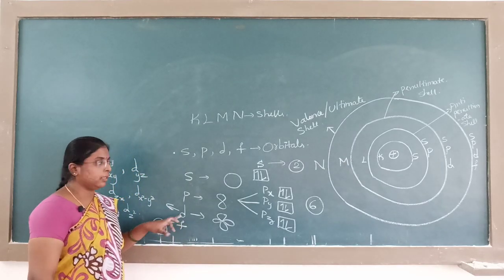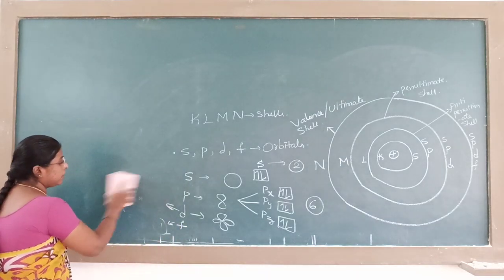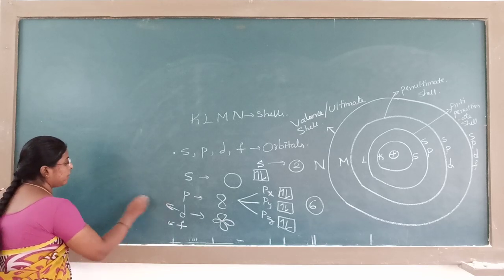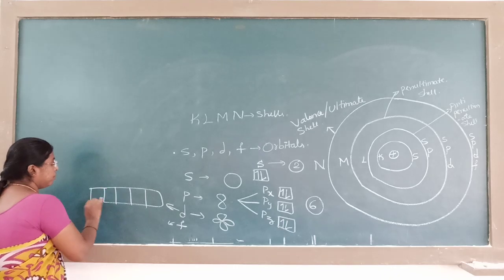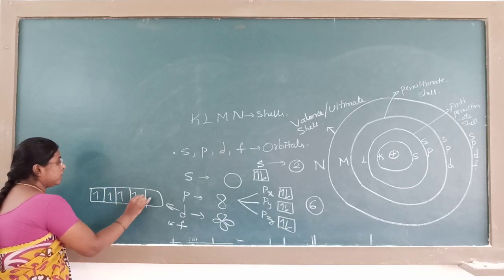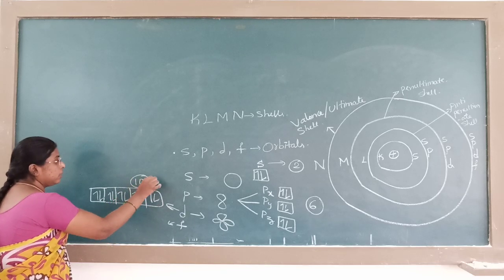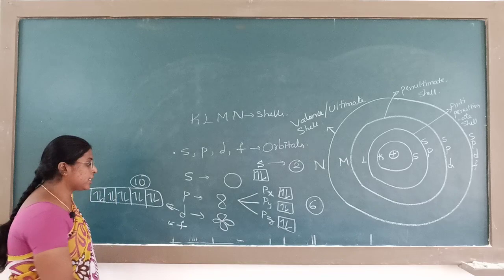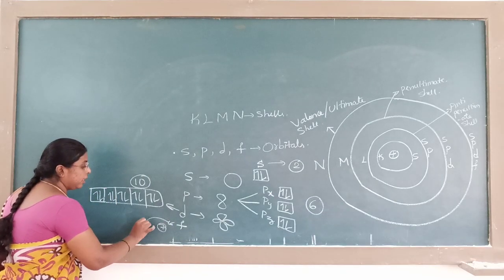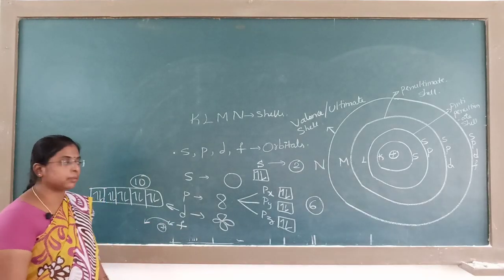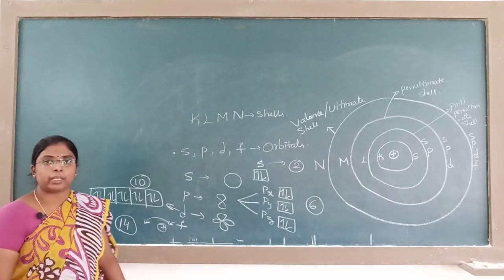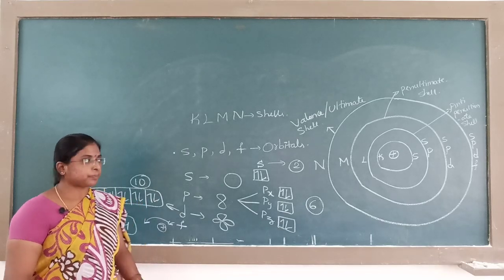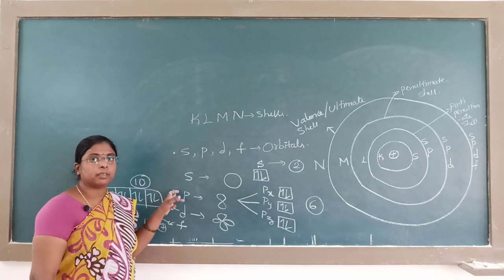D has 5 suborbitals, so the maximum number of electrons it can accommodate is 10. And F has 7 suborbitals, each with 2 electrons, so it can accommodate a maximum of 14 electrons.